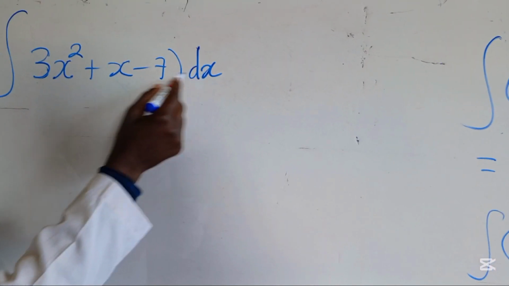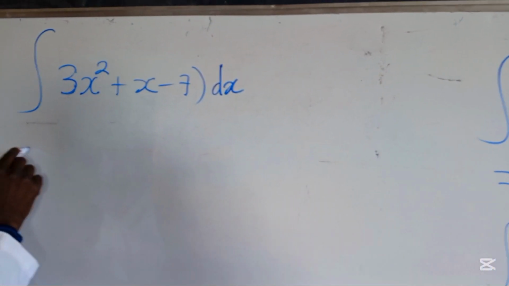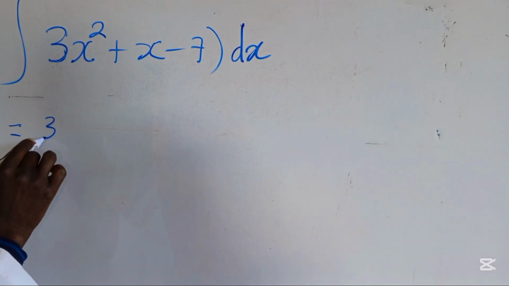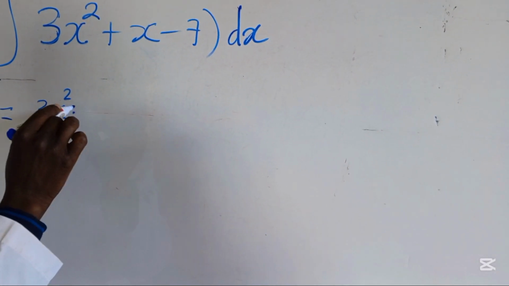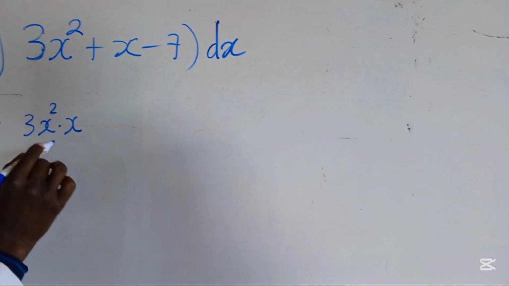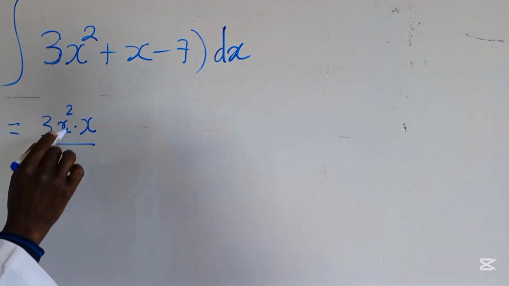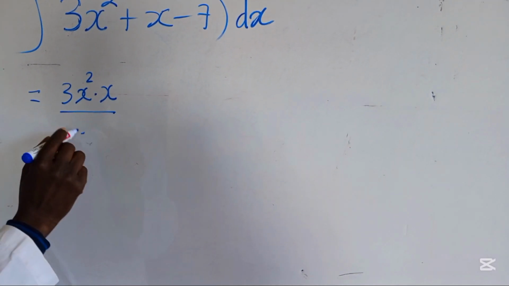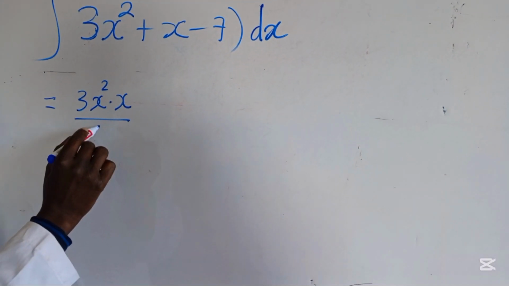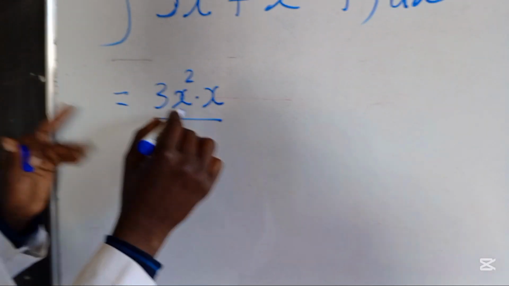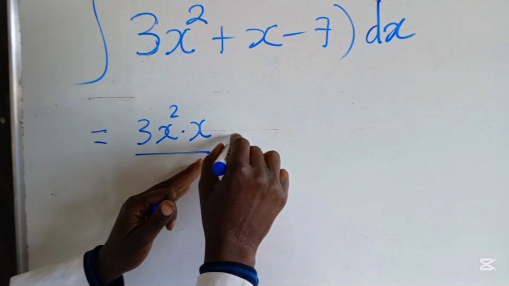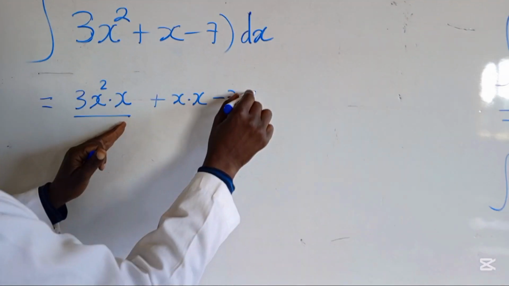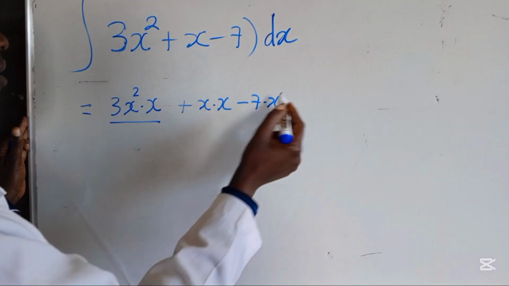So this is what it is. I will just be multiplying everything which is there. I will say x multiplied by x to the power 2, divided by the power. The power there, you will find that it will be x to the power 3. So this 3 is the power. When you multiply, I'm trying just to show you before I do the simplest way. You're just multiplying. That's all.